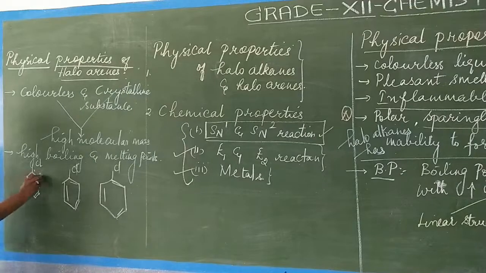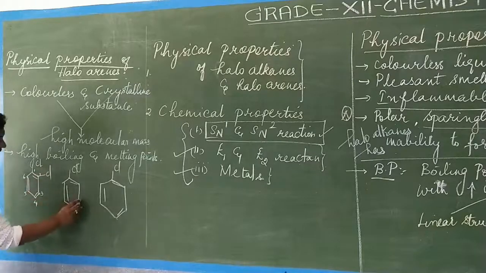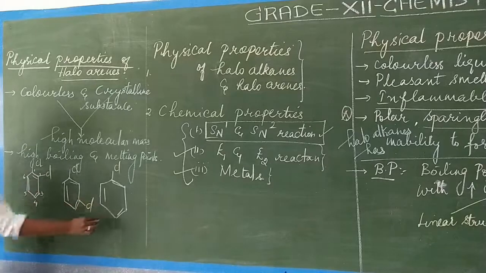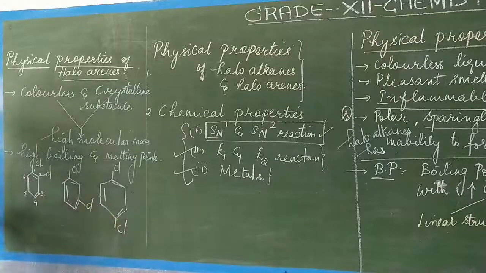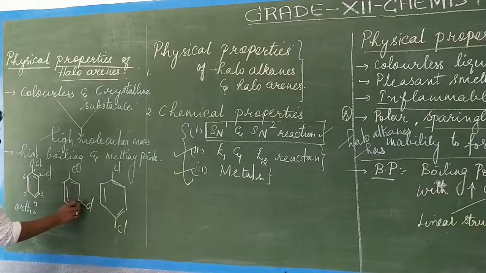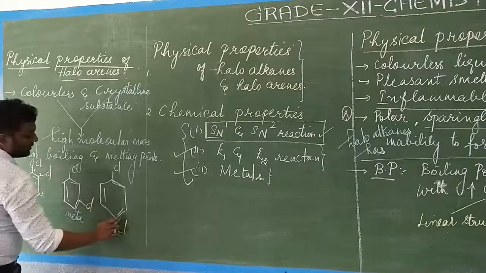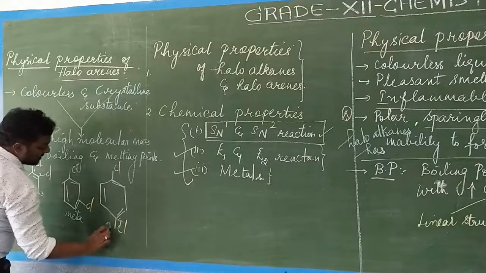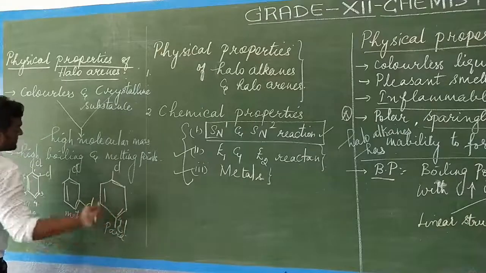Now I am giving the numbering: 1, 2, 3, 4, 5, 6. To the second position I am attaching chlorine, to the third position chlorine, and to the fourth position chlorine. If I attach to the second position, it is called the ortho position, ortho dichlorobenzene. The third and fifth is the meta position, so it is called meta dichlorobenzene. If it is the fourth position, it is called the para position, para dichlorobenzene.